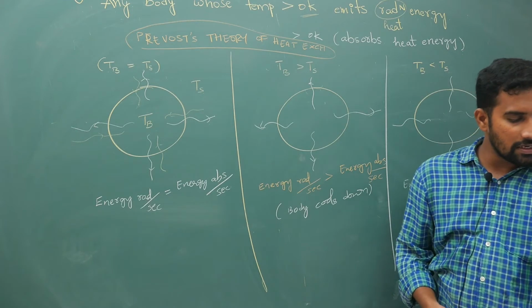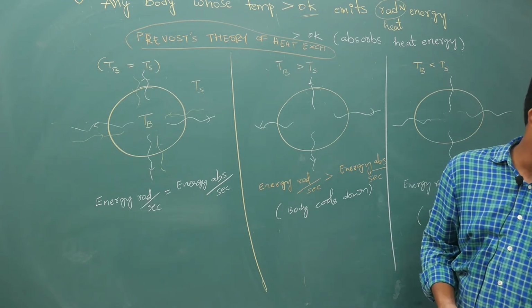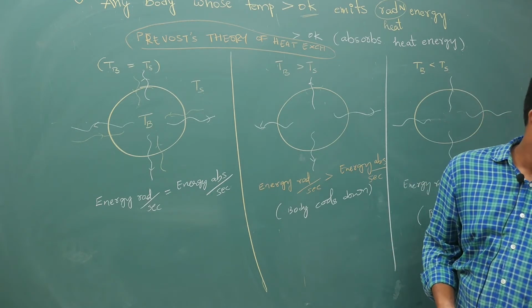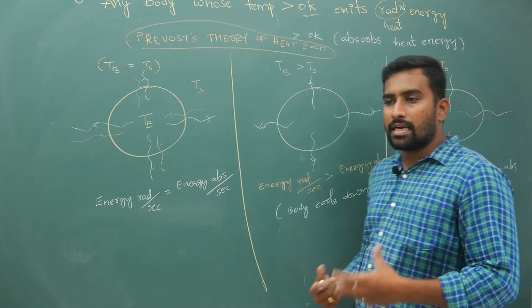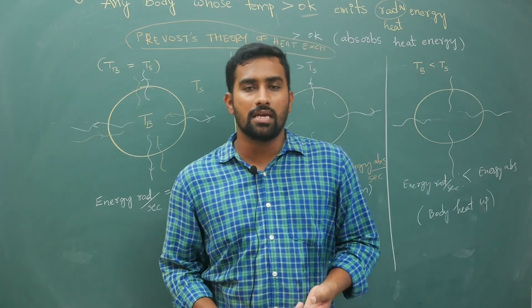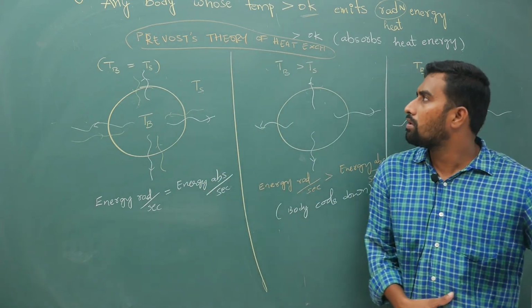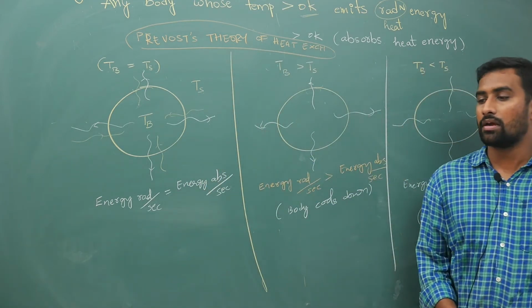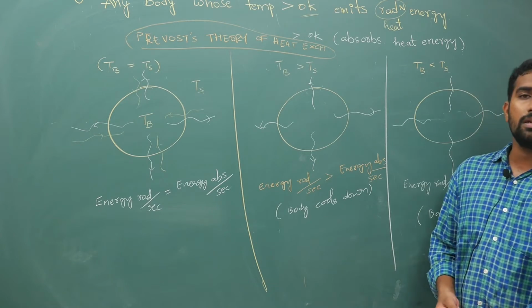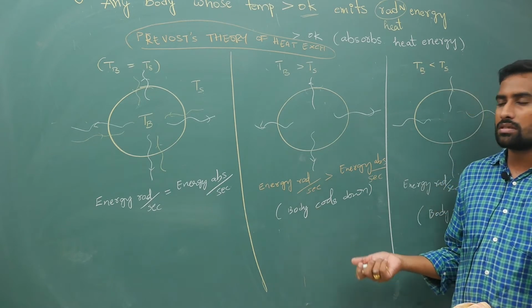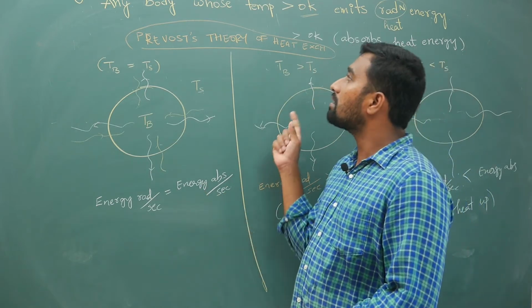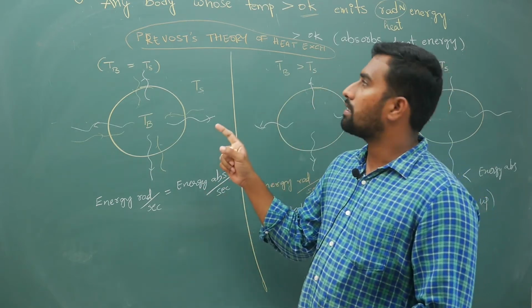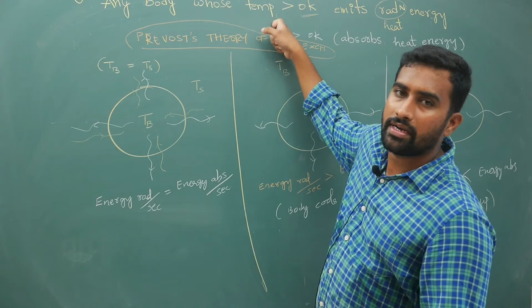So first of all, this is your basic idea. Practically, what happens we will see now. First is the Prevost theory of heat exchange. Why will a body lose temperature, why will its temperature decrease, why will it remain constant, all these things are answered here. Now keep this point in mind.